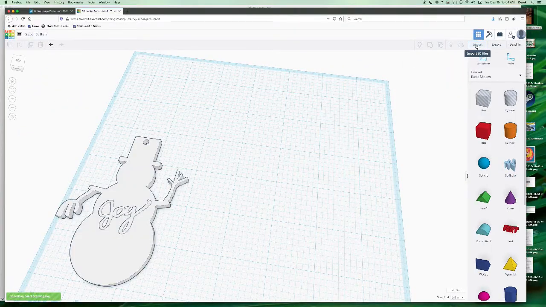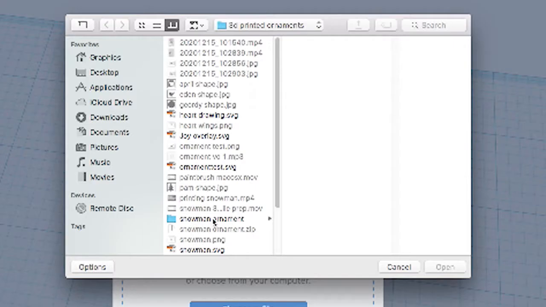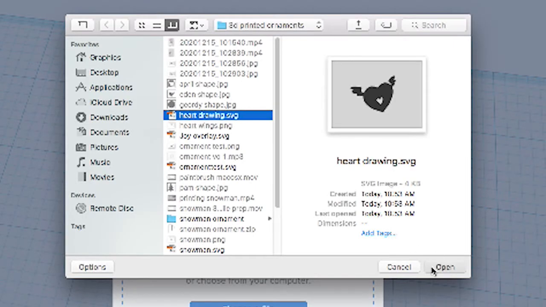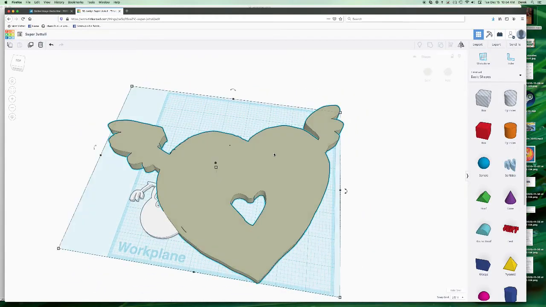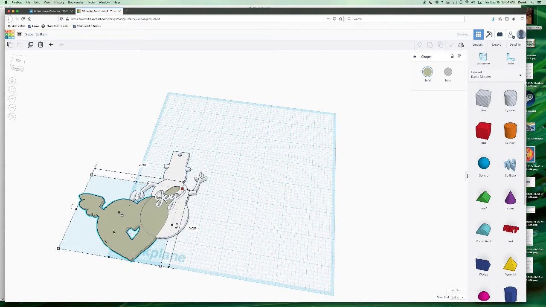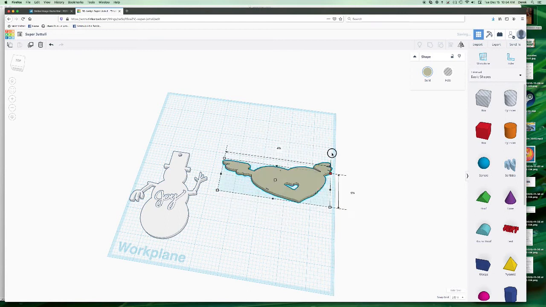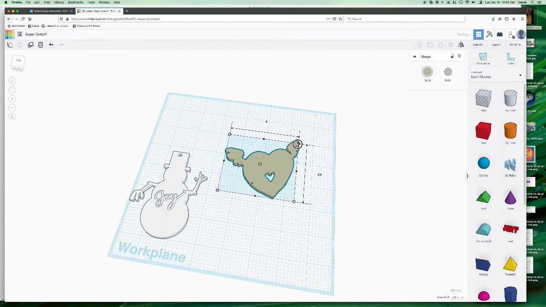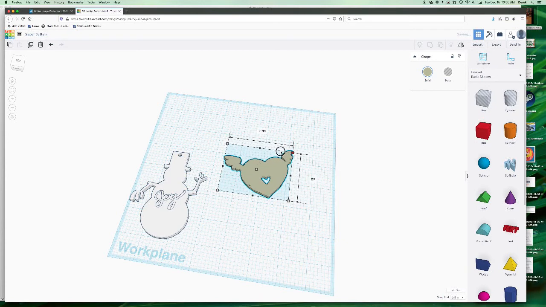So now I'm going to import that other shape we drew, the heart with wings on it. We're going to make an ornament out of that. Alright, so here's our imported shape. If you hold Shift while you click and drag one of those corner nodes, everything stays proportional. If you click and drag it, normally it's going to distort it, but if you hold down the Shift key, it's going to adjust it so it's scaled.